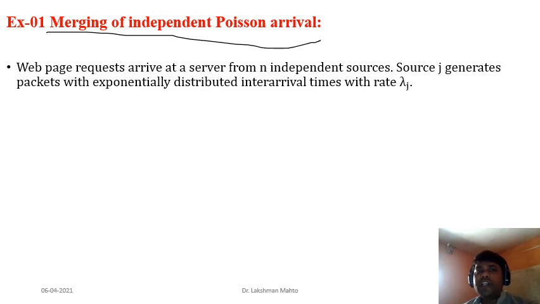Or inter-arrival time of any two packets in the internet also, you can say that. So an arrival of anything may be possible. Suppose a web page request arrives at a server from n independent sources.